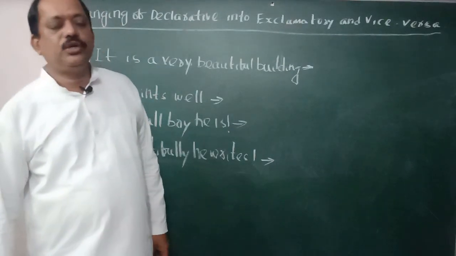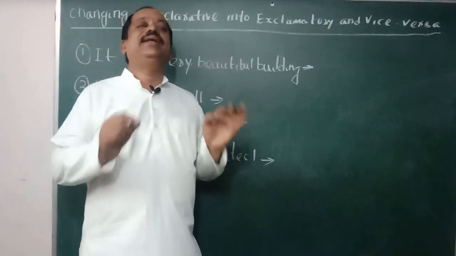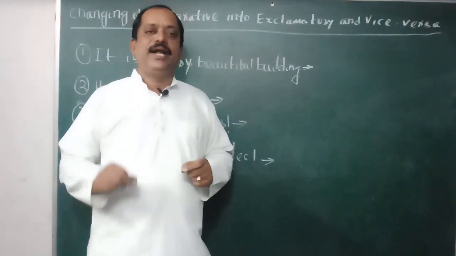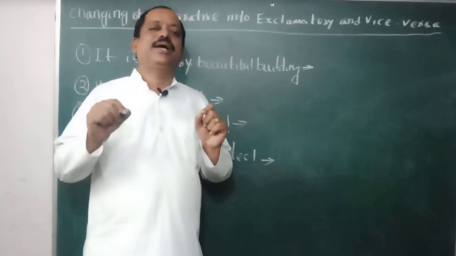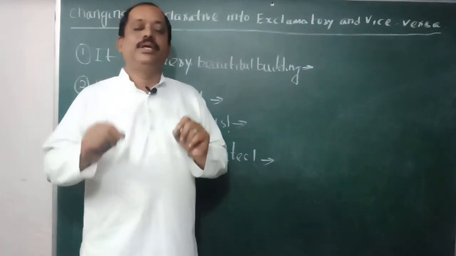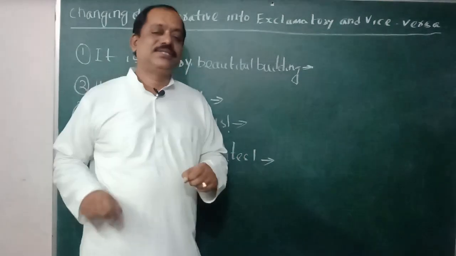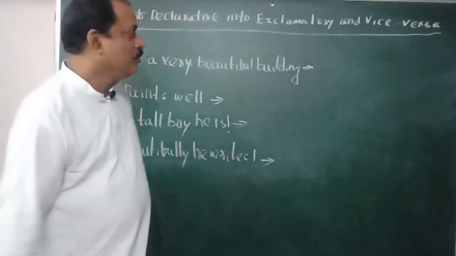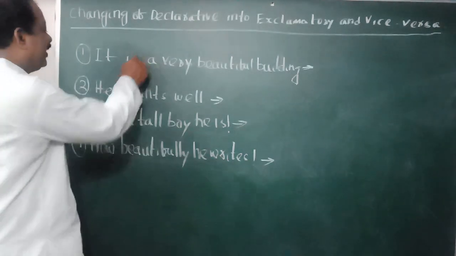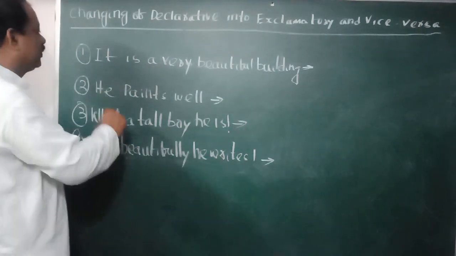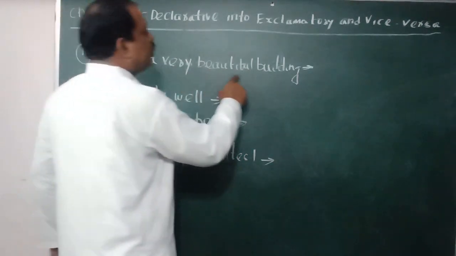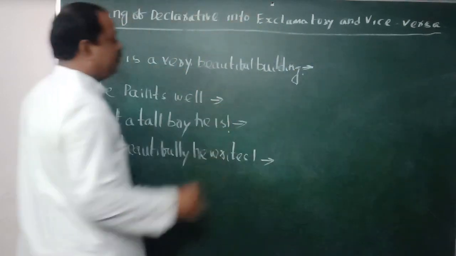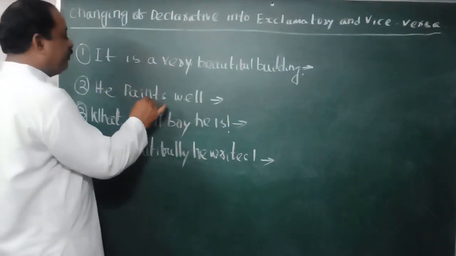So what will be given in the exam? You will be given a declarative sentence and you will be asked to change it into exclamatory. Or you will be given an exclamatory sentence and asked to change it into declarative. That's why I have taken 2 declarative and 2 exclamatory. It is a very beautiful building. This is a declarative sentence. He paints well.